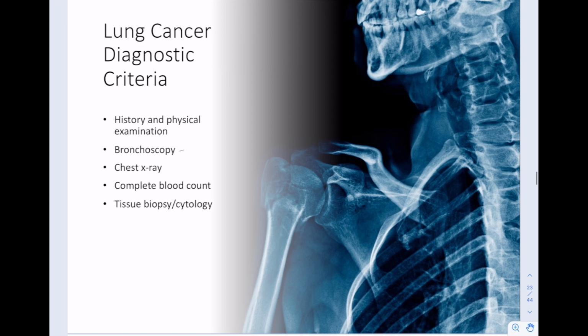Different lung cancers are going to require different diagnostic tests, but in general, you're looking at physical examination, history, coughing up blood, those common symptoms. You can take a bronchoscope, insert it down, make your way down to the bronchi, take a biopsy, and then determine cytologically whether you have differentiation or not in those cell types. Chest x-rays can also be used to look for growths or lumps, just neoplasms in that area, complete blood cell count, and our tissue biopsy, which we already talked about with the bronchoscope.